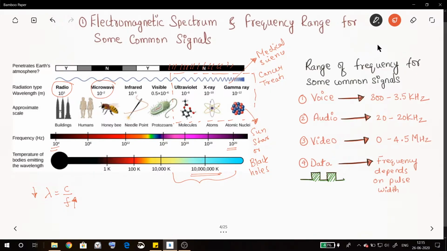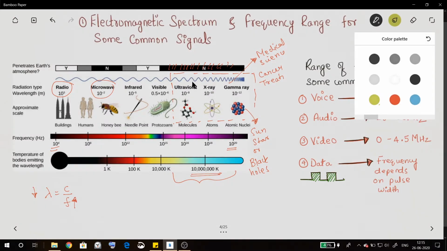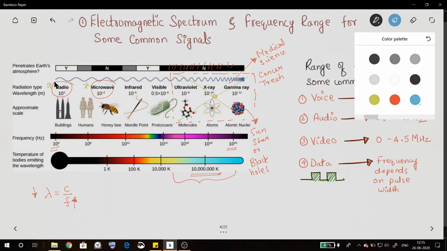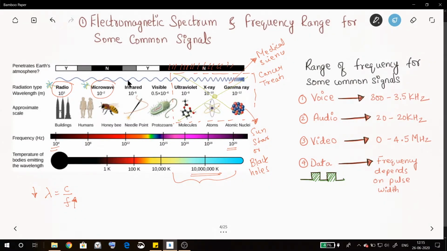So it's clear we cannot use these waves for communication because they are harmful for us and for all living beings. Now let us talk about radio and microwaves. These two are most often used. Infrared is used in some special cases, and visible light we use in optical fiber communication. So we have to focus only on this part of the spectrum for communication, that is radio waves, microwaves, infrared and visible light. The rest we cannot use.